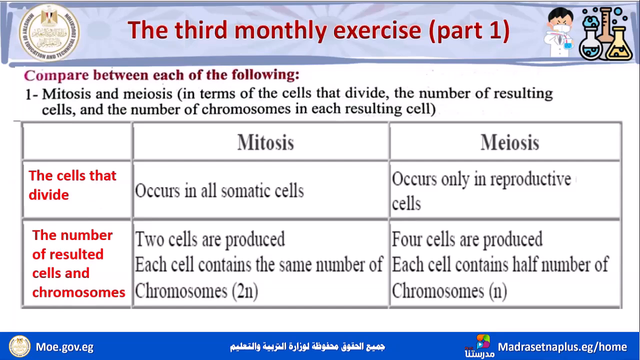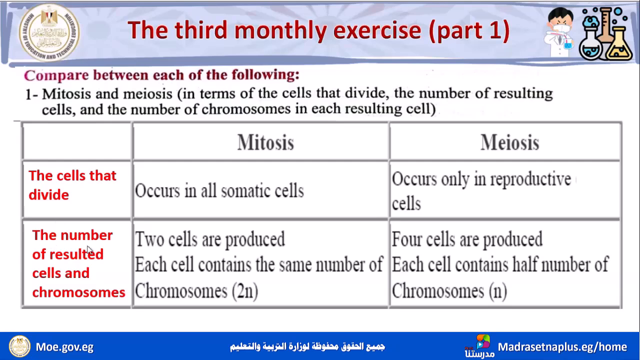According to the cells that divide, in mitosis, cell division occurs in all somatic cells. Meiosis occurs only in reproductive cells.